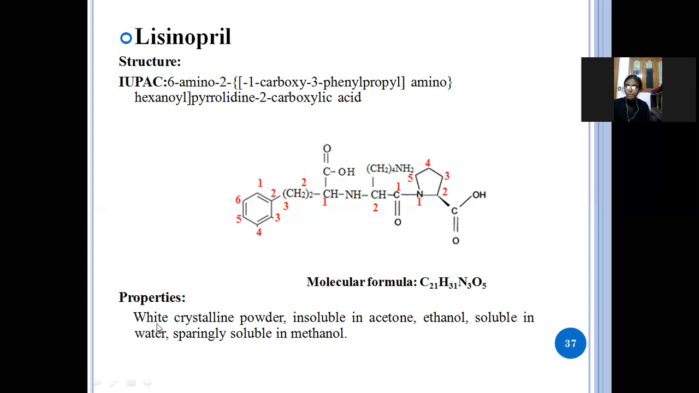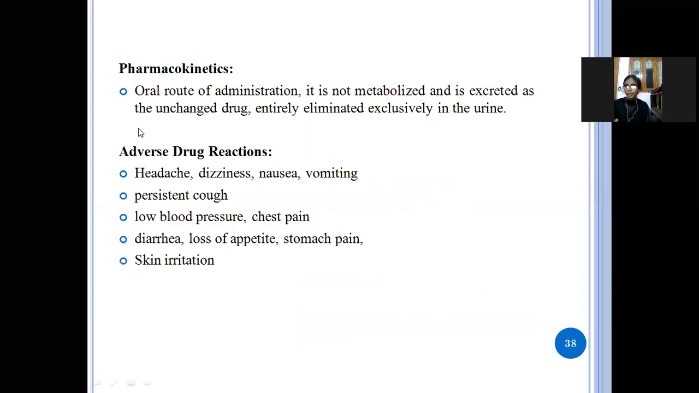Next, properties: it is a white crystalline powder, insoluble in acetone and ethanol, soluble in water, sparingly soluble in methanol. Next, pharmacokinetics: it is the oral route of administration, and it is excreted through the urine in unchanged form. So, it is an oral route of administration, but it does not undergo metabolism, as the drug is eliminated in unchanged form.